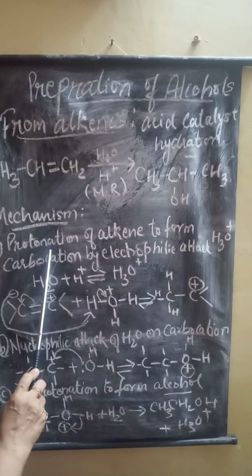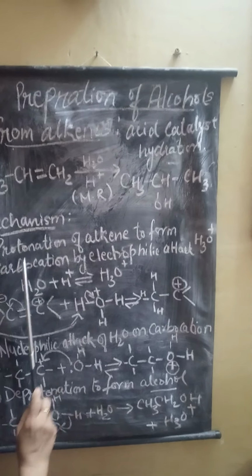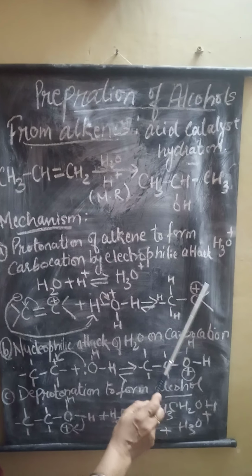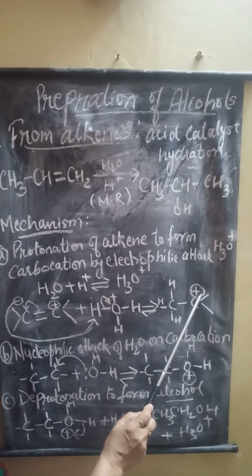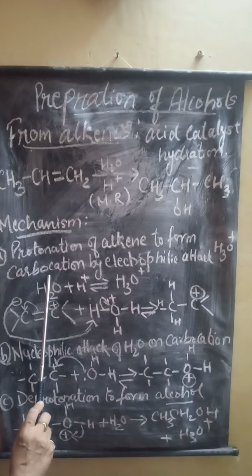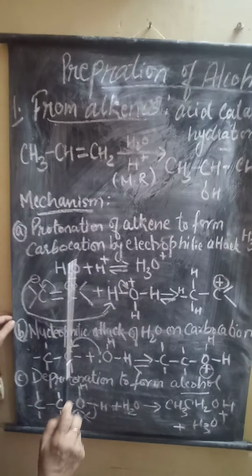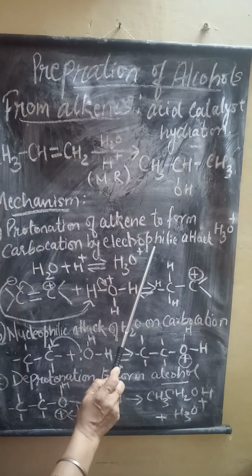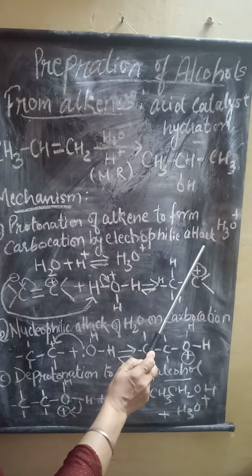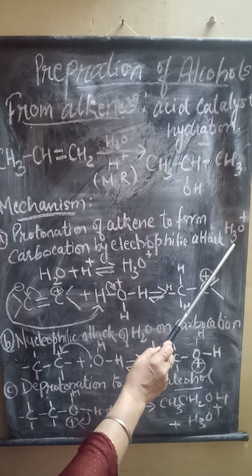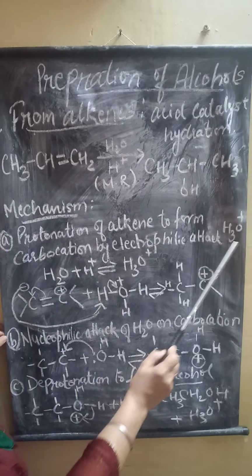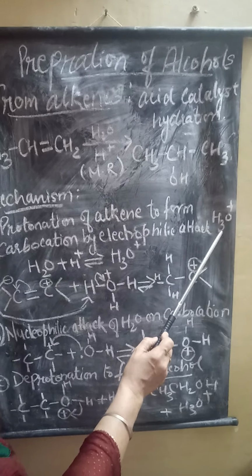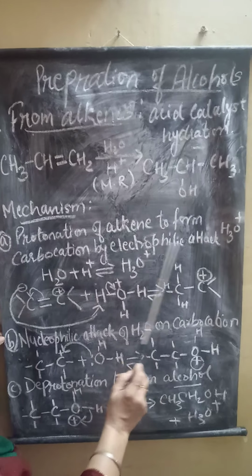Protonation means addition of hydrogen to alkene to form carbocation. Carbocation means a carbon compound carrying a positive charge. Protonation of alkene forms a carbocation, by the electrophilic attack of hydronium ion. Why is it called electrophilic attack? Because here the hydronium ion has a positive charge and behaves as an electrophile. So it is known as electrophilic attack.